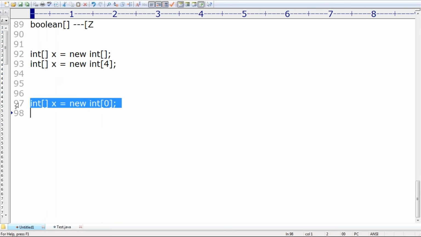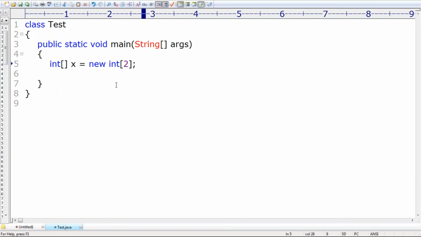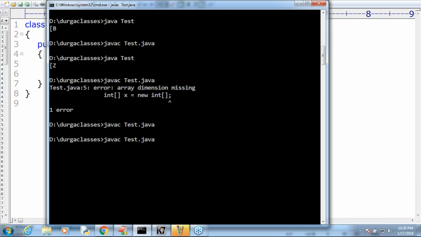Valid, right? Sir, an array with 0 size is legal in Java. Remember that an array with 0 size is always legal in Java. But what is the use of that? Syntactically valid, but in general there is no use of that. Remember that, but syntactically it is valid, sir. No problem at all. If you want, let me take 0. Perfectly valid. Are you getting it? No compile time error, no runtime error. Happily it is valid, sir.